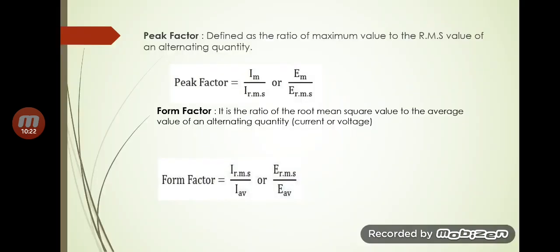So I think these topics are clear to you. Now in the next sessions we'll see how we can find out analytically the RMS and average values of different types of waveforms.